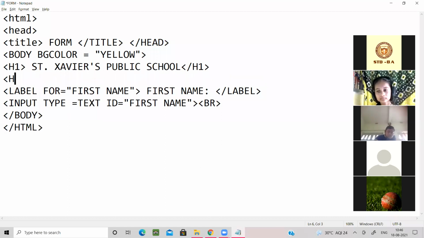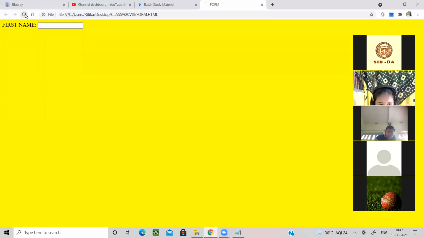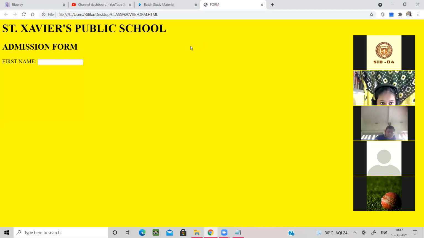Suppose heading 2, I am just giving you Admission form. I can mention these two parts. H2, saved it. How many headings can we give? 6. There are 6 levels of heading, H1 to H6.